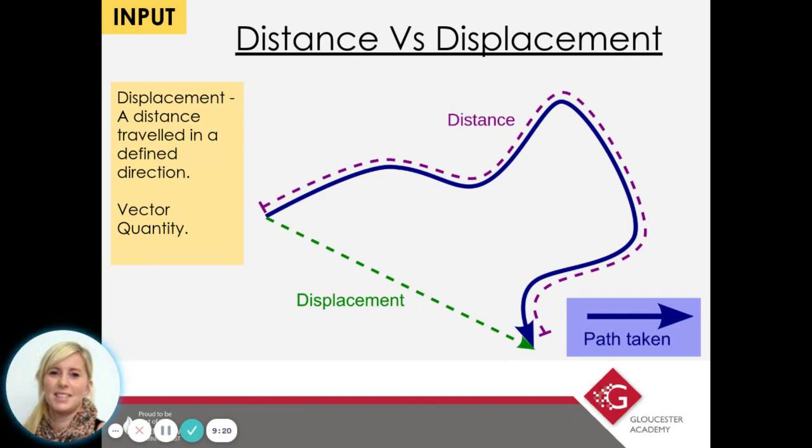And sometimes the displacement can actually be 0 because you go somewhere and then you come straight back. So you come back to that starting point. And if that's the case, you could have travelled, say, walked to the shop and back, and that was 2 kilometres distance. But because you've come back to the same starting point and there's no difference in your start and end point, then actually your displacement will be 0 because you've come back to the same place. Okay?